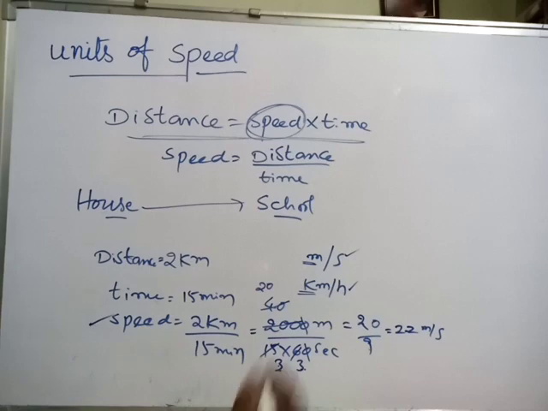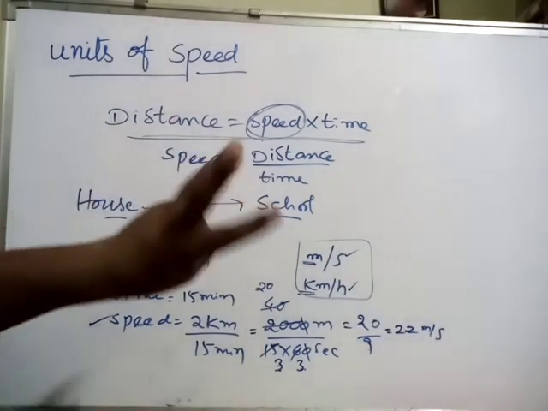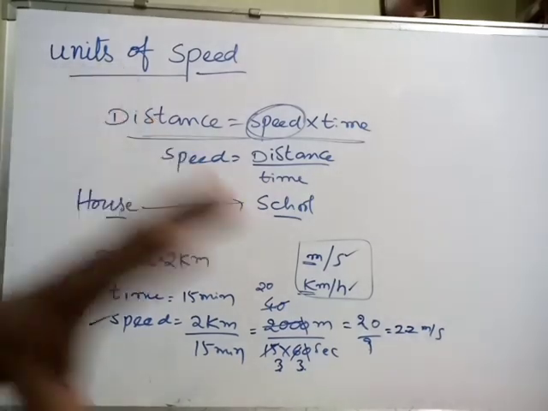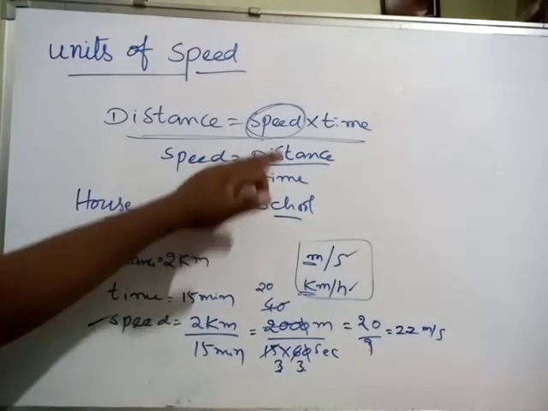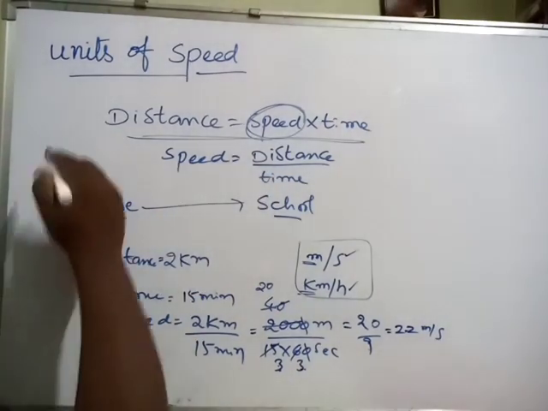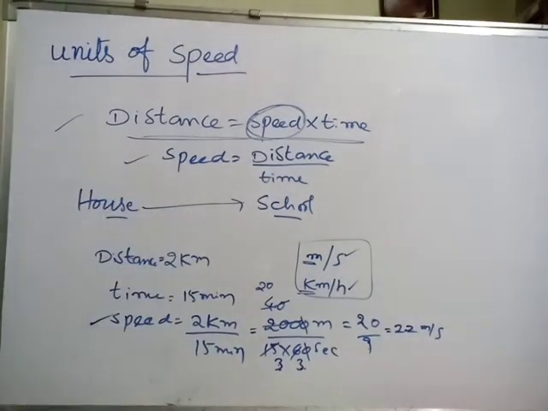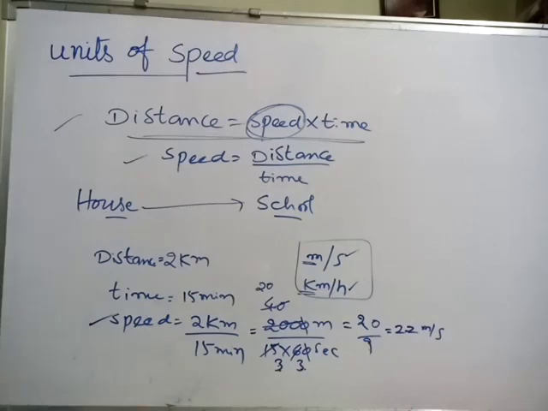Next, here there are 3 quantities: distance, speed and time. If you want to calculate speed, it is distance by time. So these are very important formulas. We have to memorize those. Based on this, we will do just one problem.